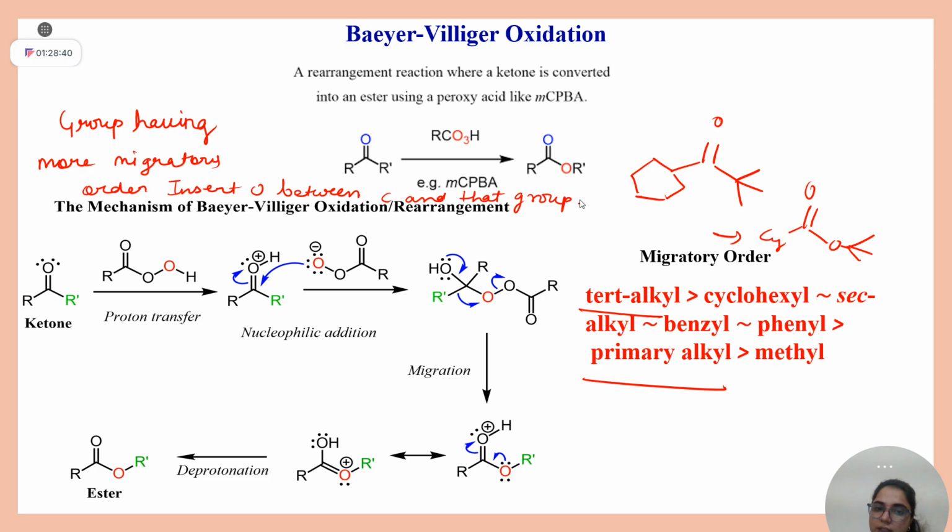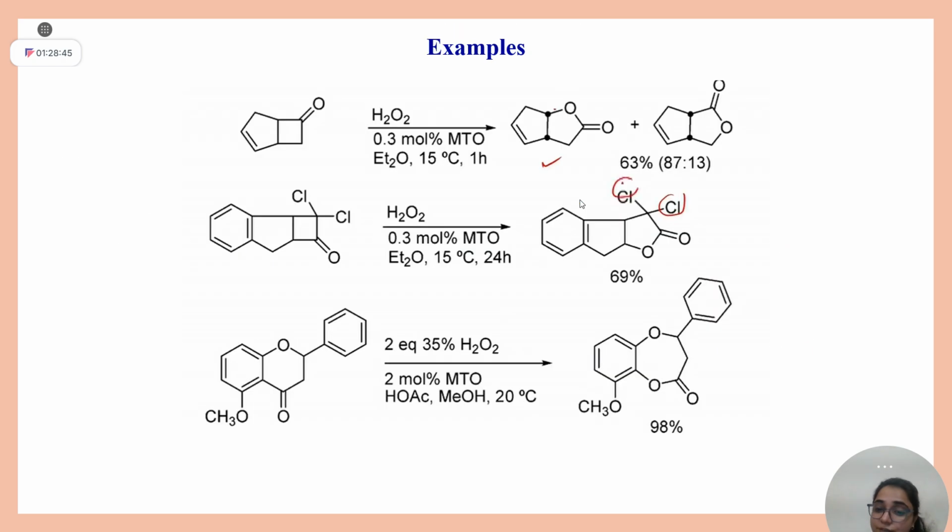Can we move ahead? After solving today's problem solving session, you must be expert in solving four things. First is chromium based reagent chemistry. Second is all the name reactions based on activated DMSO, which come under non-metal based oxidation.